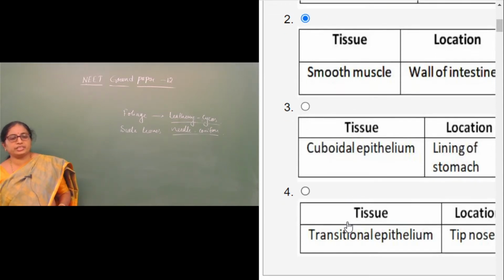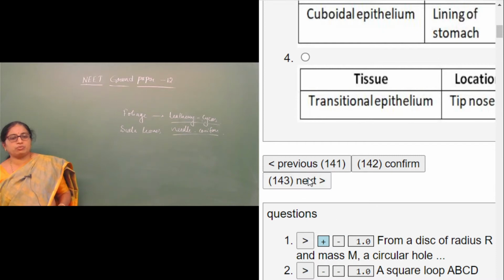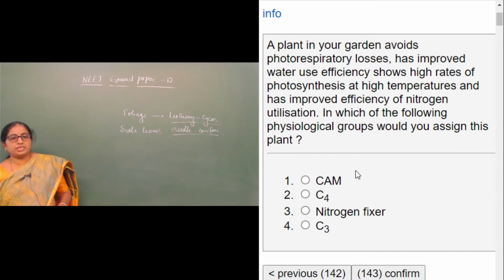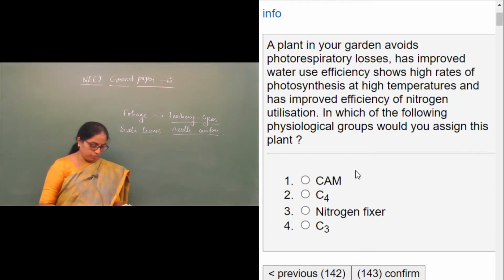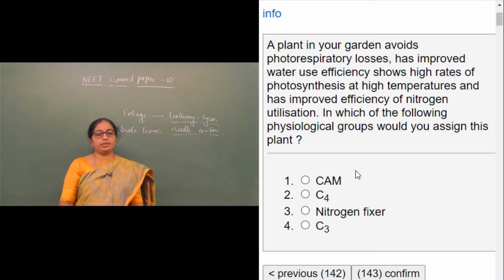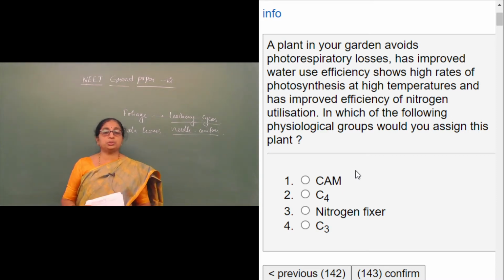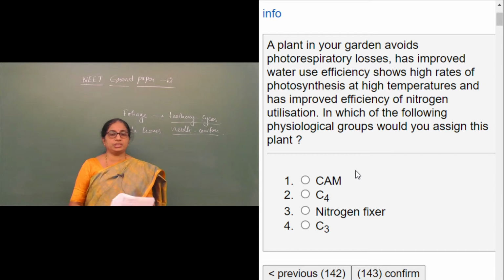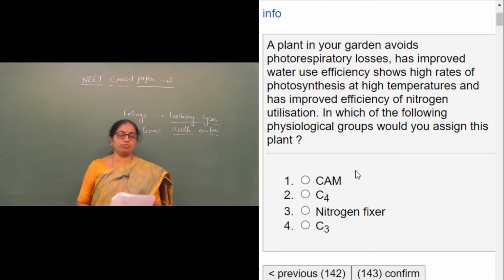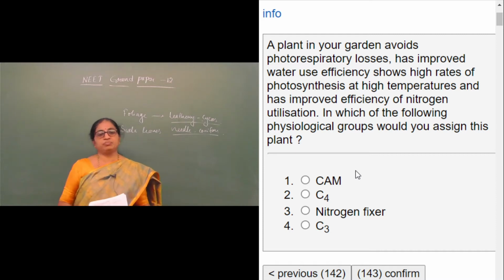Well, moving on to the next question. Question number 143. A plant in your garden avoids photorespiratory losses, has improved water use efficiency, shows high rates of photosynthesis at high temperatures, and has improved efficiency of nitrogen utilization. In which of the following physiological groups would you assign this plant?